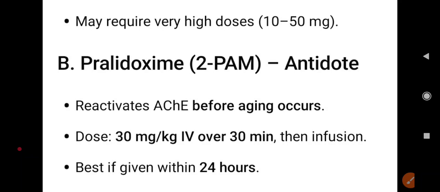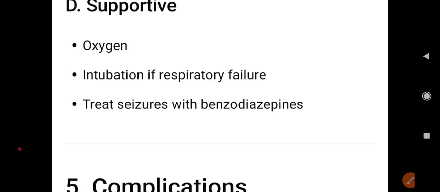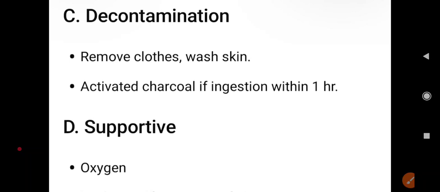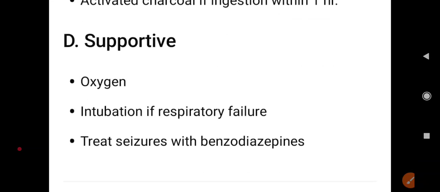Pralidoxime, the antidote, reactivates AChE before aging occurs, dose 30 mg per kilogram IV over 30 minutes, then infusion. It is best given within 24 hours. Decontamination: remove clothes, wash skin, give activated charcoal if ingestion was within 1 hour. Supportive care: oxygen, intubation if respiratory failure, treat seizures with benzodiazepines.